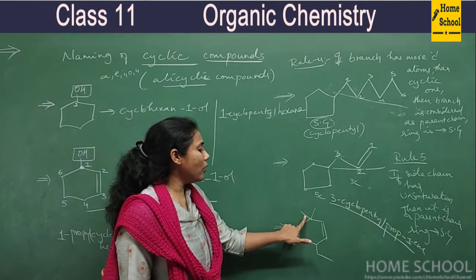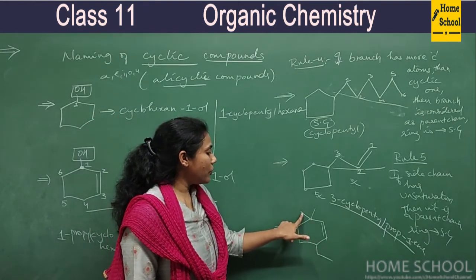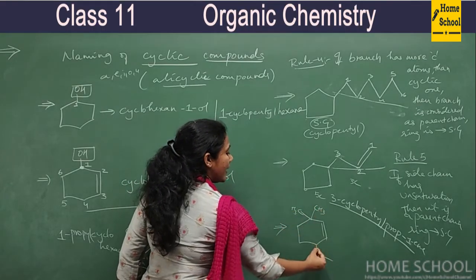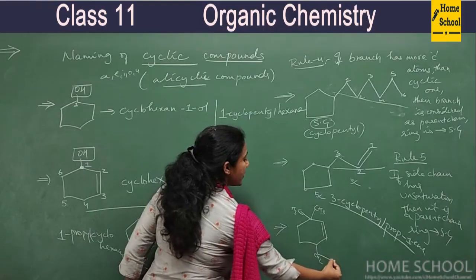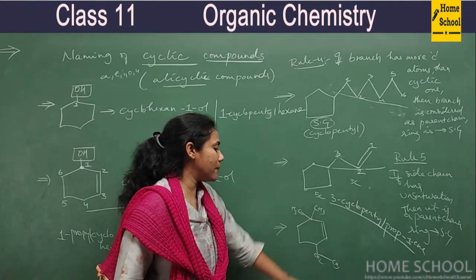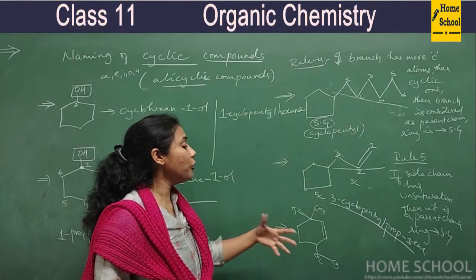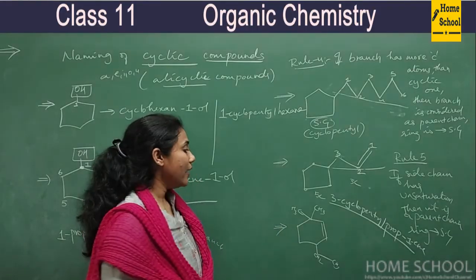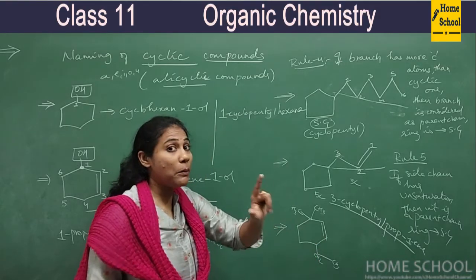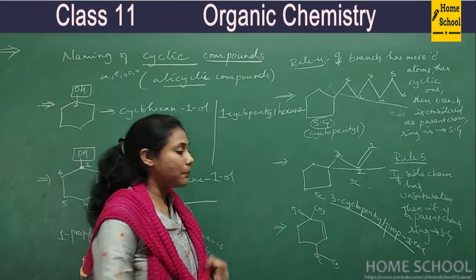And coming to our last compound. You see small branches only. Here this is methyl and this is also methyl, and this is CH2, CH3. So these are small groups, you consider them as branches. But the thing is, how do you number this? Numbering is done with double bonded carbons. Double bonded carbons should get number 1 position.